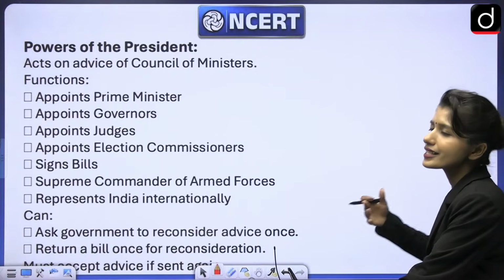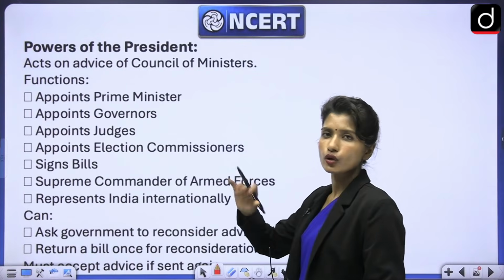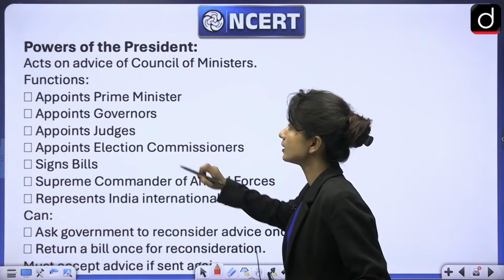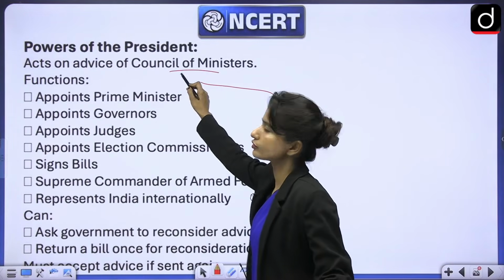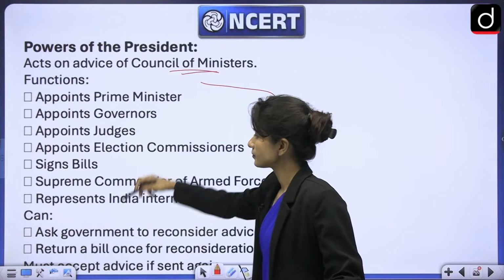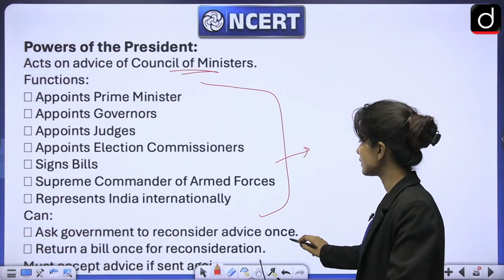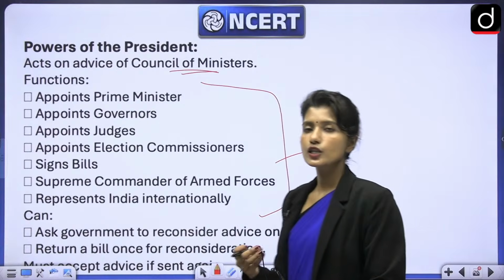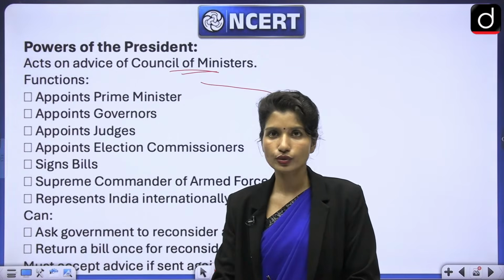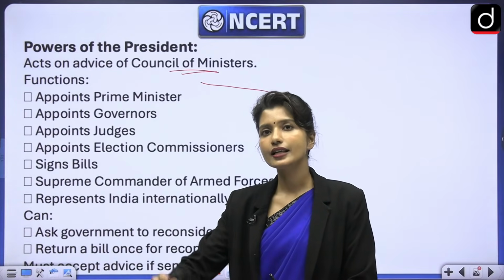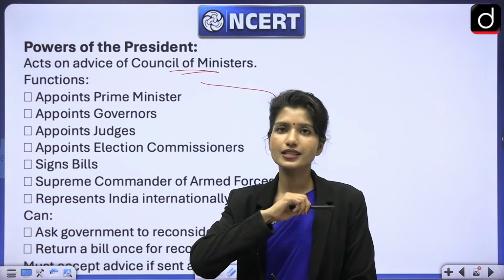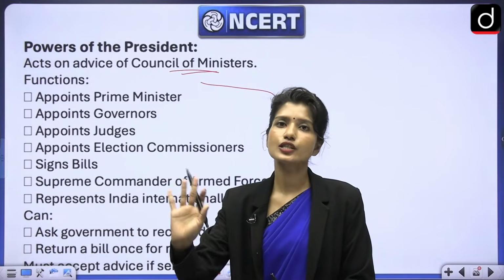Powers of president. As I told you, most of the appointments, almost all of the appointments are done by president, but it is done on the aid and advice of Council of Ministers, right? Then it can ask government to reconsider advice. Okay, so what happens in case of ordinary bill, as I told you, that bills have to be passed by both the houses, Lok Sabha and Rajya Sabha. Then it goes for president's assent. President has to say yes to that.